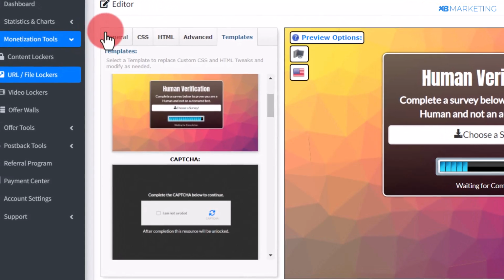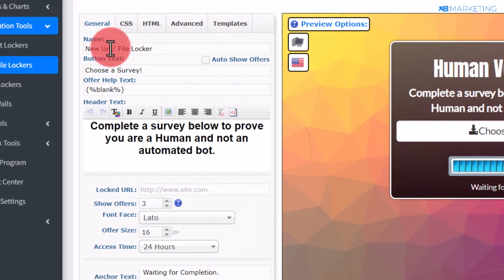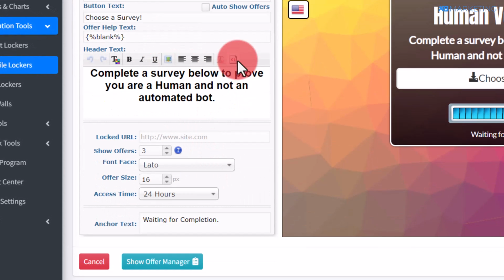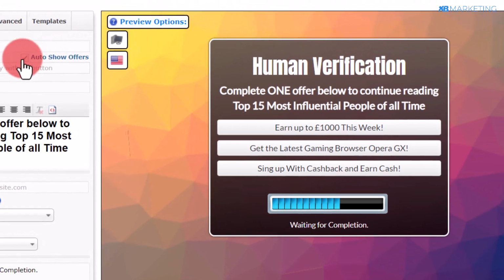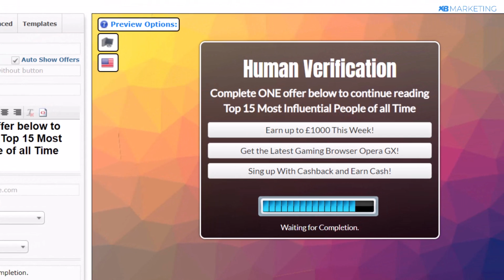So once you come back to your content locker, you want to then go over to where it says general. And then this is where you want to change this to something like complete one offer below to continue reading top 15 most influential people of all time. All right. And now the next thing you want to then do is to toggle this button right here to auto show offers. Okay.